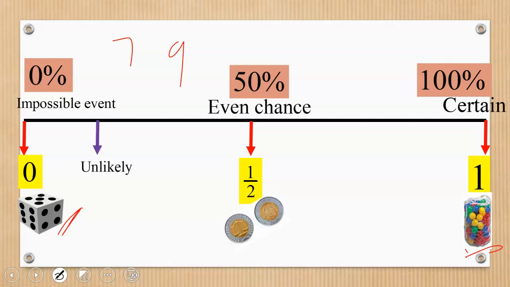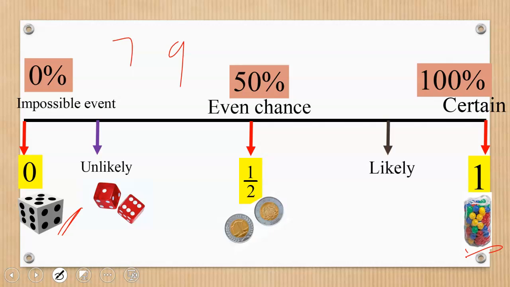So if the chance of something occurring is yes, no, win, lose, it's 50-50, or head or tail, 50-50. Then we have a situation we can term an unlikely event. This one is unlikely to happen, even though it's not impossible. It's possible, but not so clear. For example, I give you two dice and say, toss these two dice and get 4-4. It's possible to get 4-4 when we toss, but it's not so easy to get it. It's not so common. So we call it an unlikely event.